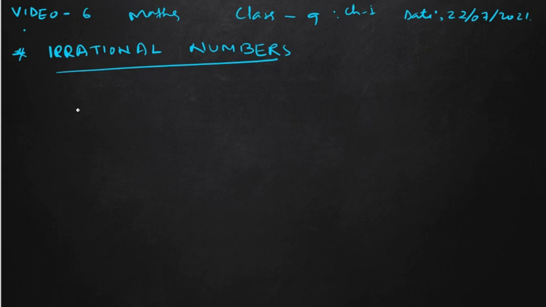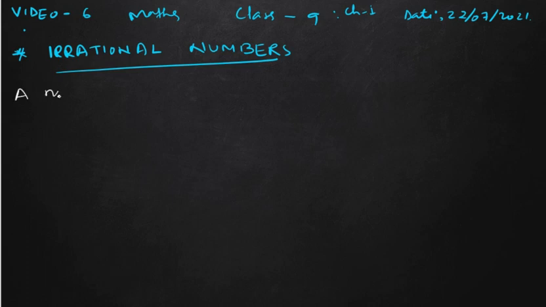But an irrational number cannot be represented in p by q form, and its decimal expansion is non-terminating and non-repeating. The remainder will not be 0 and no digits will repeat, whether it may be 1 digit, 2 digit, or 3 digit.